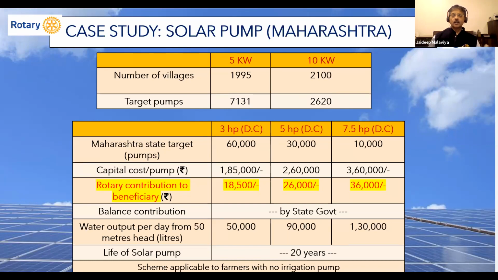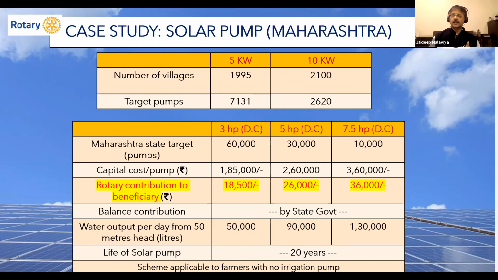They have kept a target of about 7,000 pumps, and it's roughly about 2,620 kilowatt. That's the capacity. The capacity of the pumps is between 3 horsepower and 7.5 horsepower, and the cost or the investment is anywhere between 1,85,000 and 3,60,000. Now, what the farmer has to shell out is only 10%. And here is where perhaps a Rotary can play a model role.